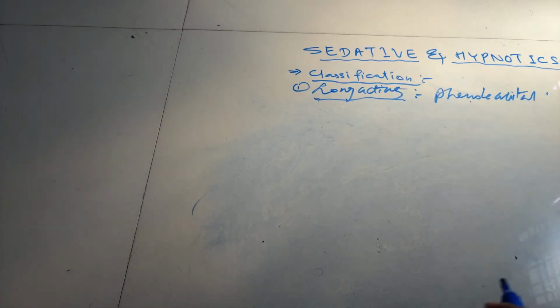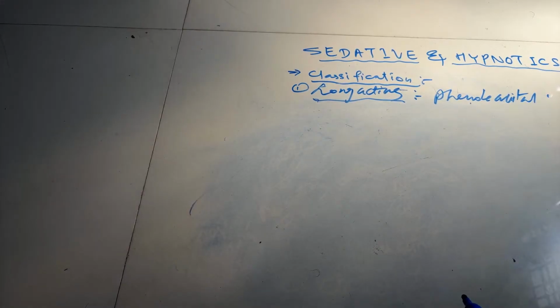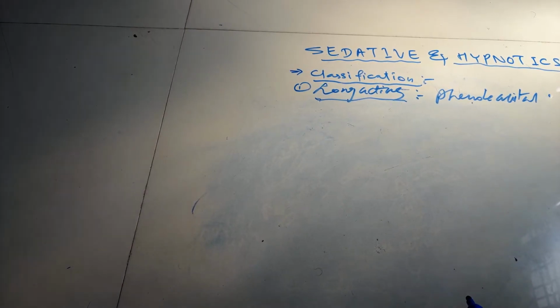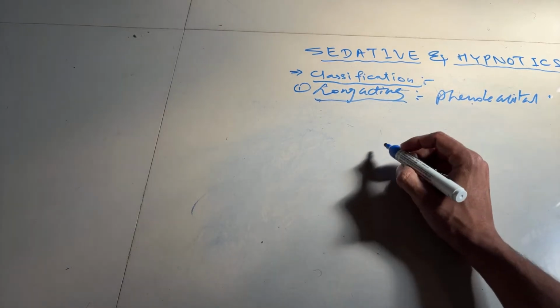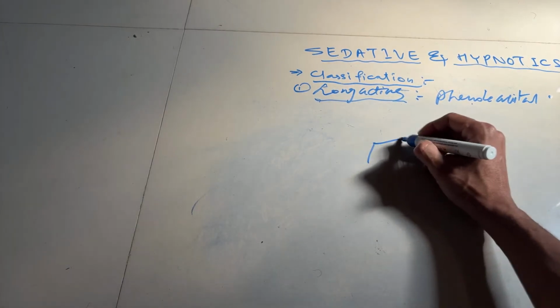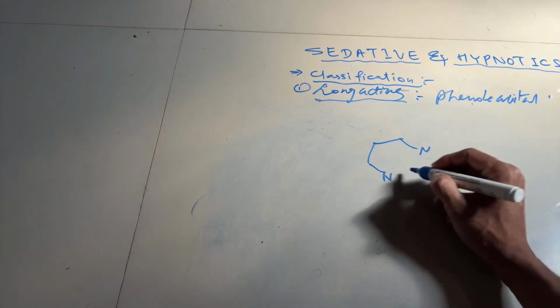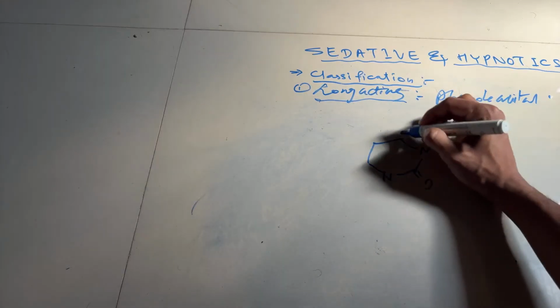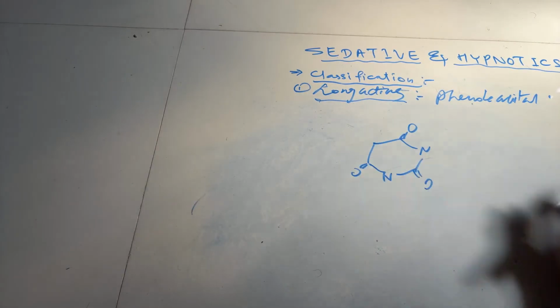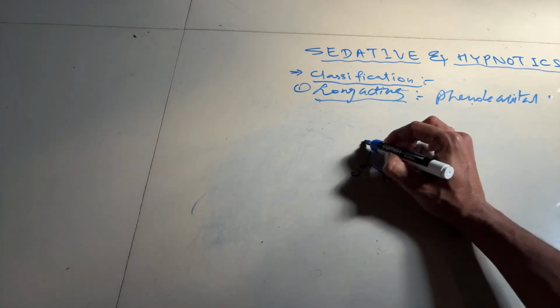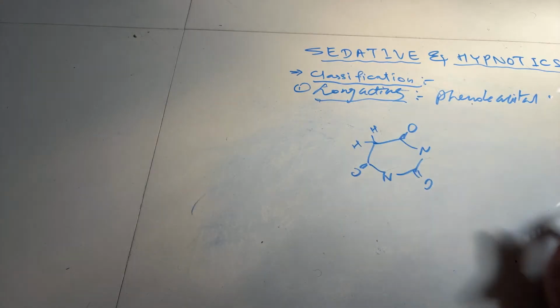Phenobarbital. In that case, we will see the structure will be the same as earlier, but earlier there were 2 hydrogen atoms present at the 5th position.